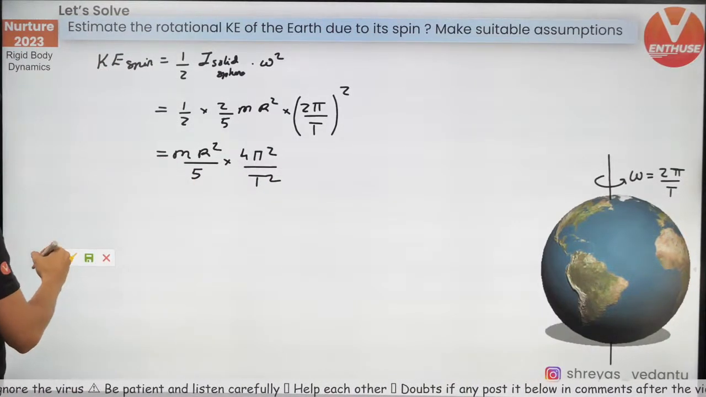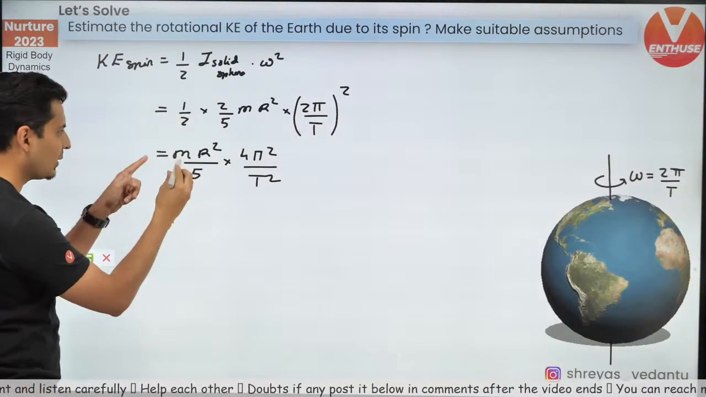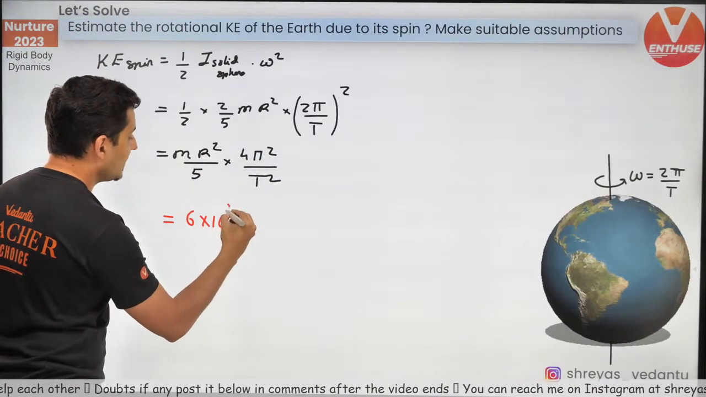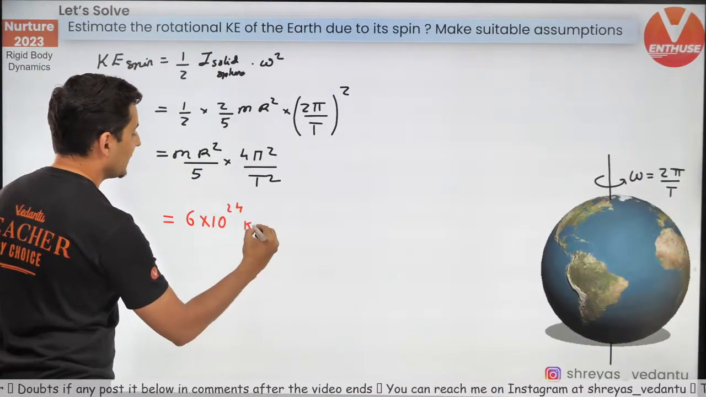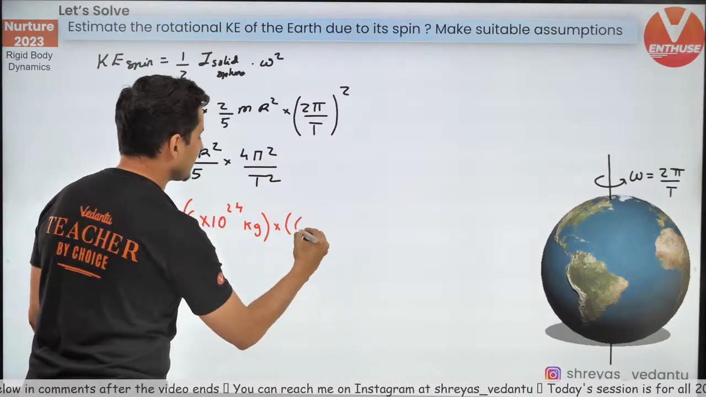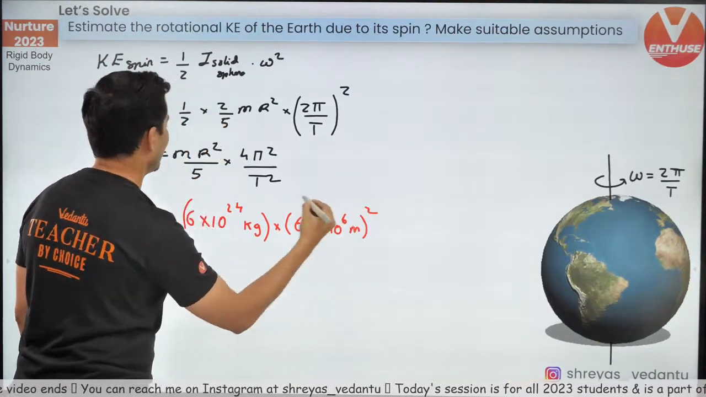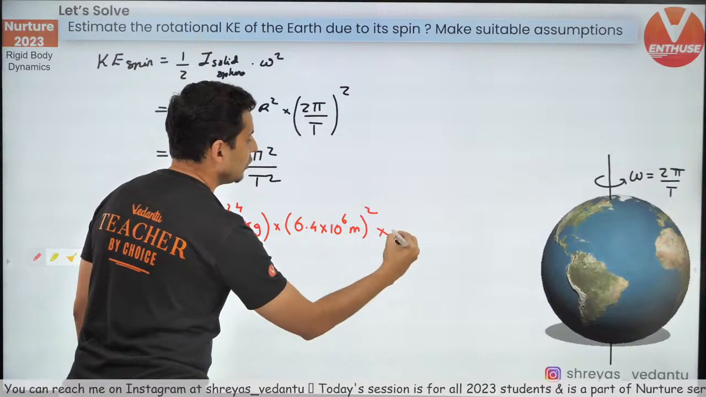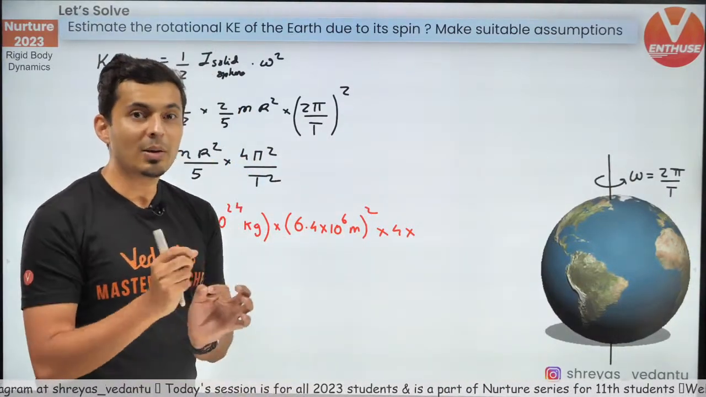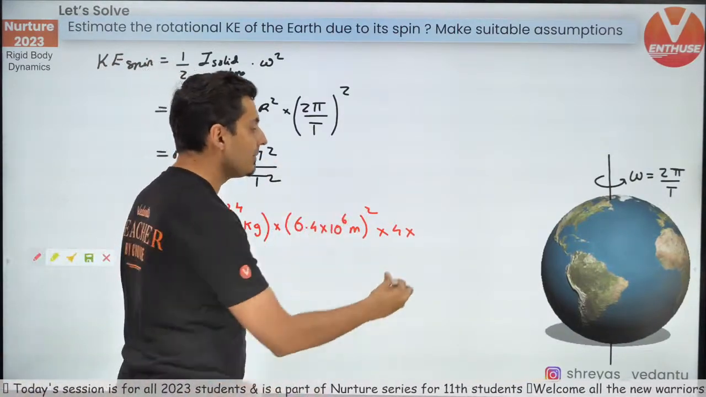Now it's just a matter of substitution. So what are the mass, radius, etc. that you will substitute? I'll just tell it to you. The mass of the earth is roughly 6 into 10 to the power 24 kg. Radius of the earth is 6.4 into 10 to the power 6 meters, squared, into 4 pi square, where pi square is roughly 10. If you do 3.14 square, because 3 square is 9, 3.14 square roughly comes out to be 10. So we can make suitable assumptions.